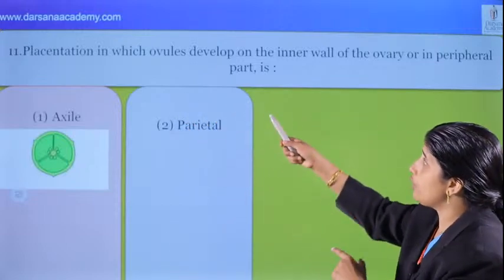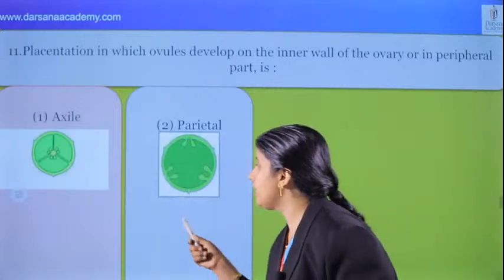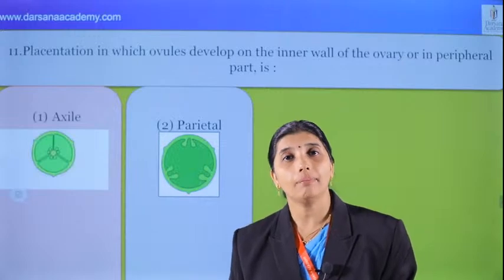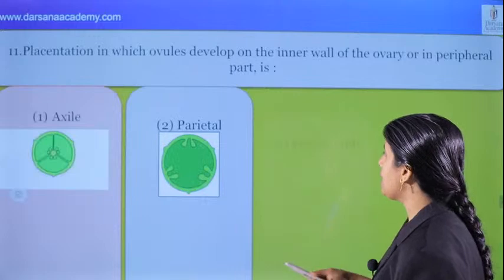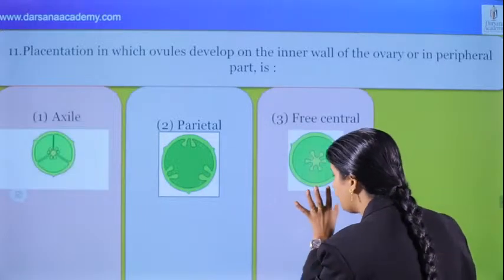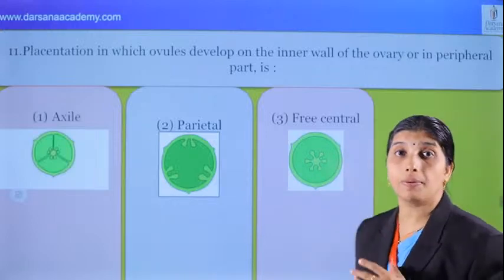The placentation in which ovules develop on the inner wall of the ovary or peripheral part is parietal. What is the example? Argemone and mustard, that was also a question for the entrance exam. And free central: what about free central? Ovules are at the center, and there are no septa, right? Free central examples: Dianthus, primrose.